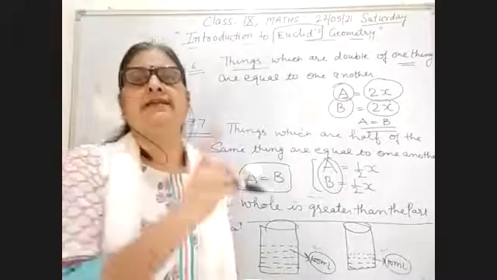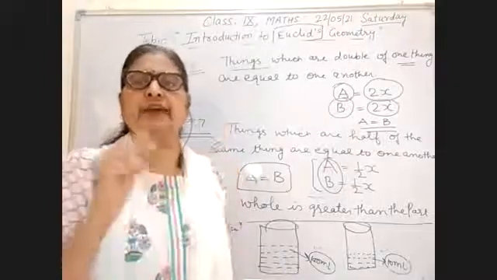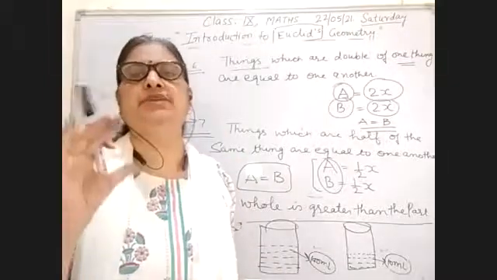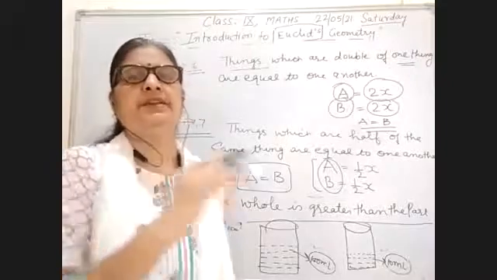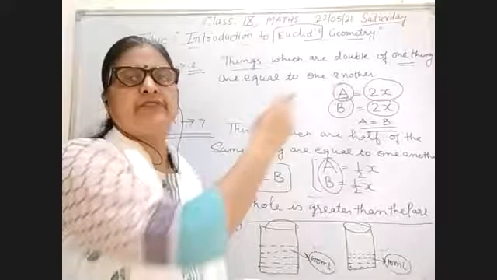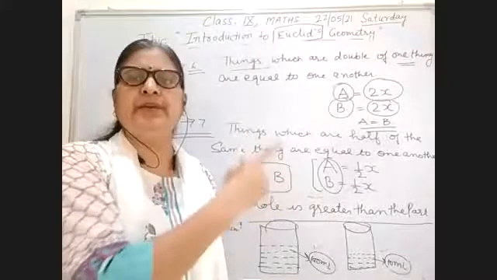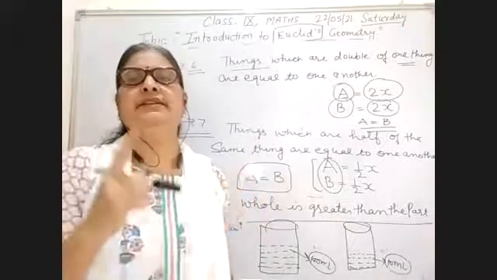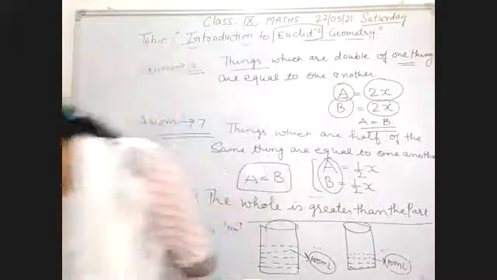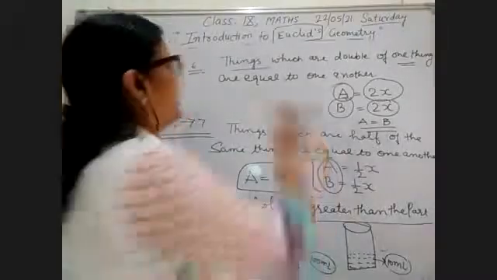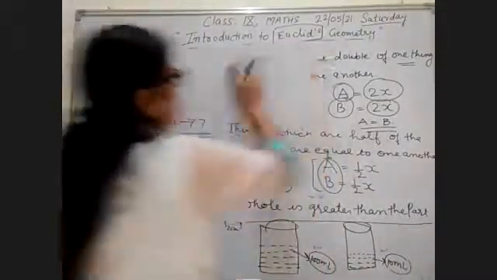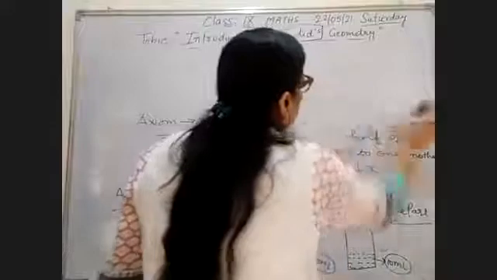Now I write the postulates. There are 5 postulates in Euclid geometry. One by one, I have given you the examples, and with the examples I cleared all the axioms. Now I clear your postulates. There are 5 postulates which are used in Euclid geometry.